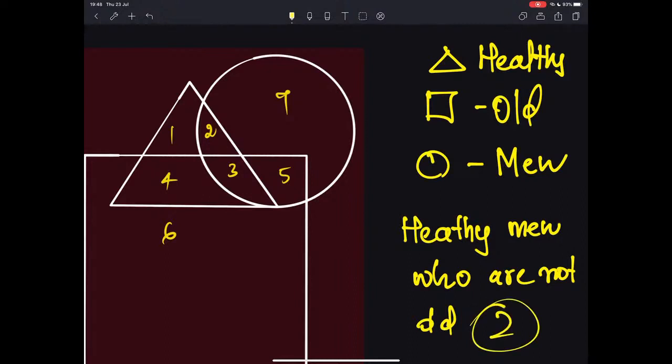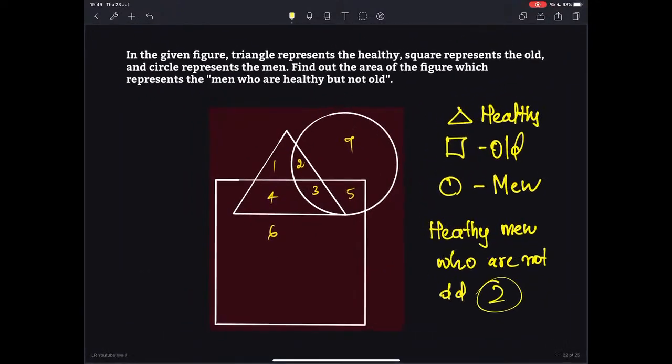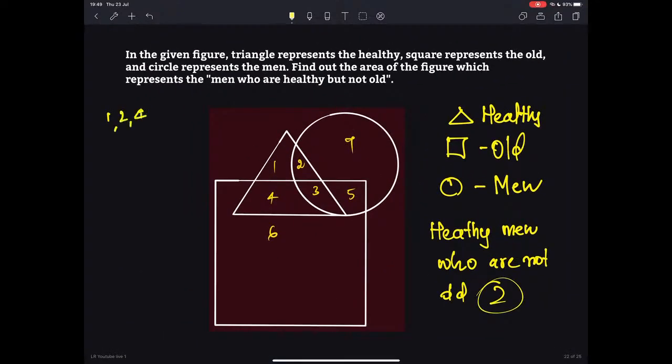If you look at this diagram, we know for a fact triangle represents healthy. So how many numbers are there in triangle? 1, 2, 4, 3. So we have to deal only with 1, 2 and 4, 3. The rest of them are ruled out, because we are looking at only those who are healthy. But at the same time, we should also identify the square. In case of square, it represents old. Which are those numbers which are there in both triangle as well as square? That is obviously 4 and 3. So that is also ruled out.